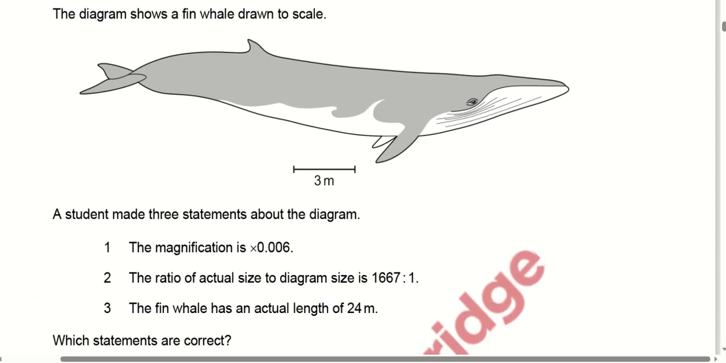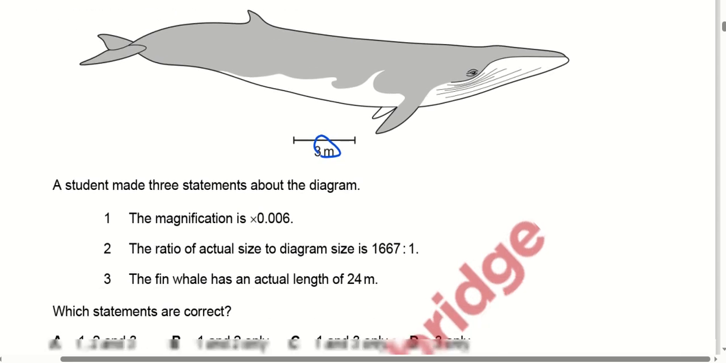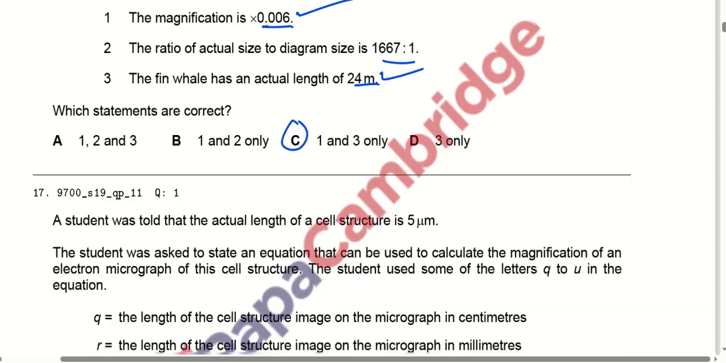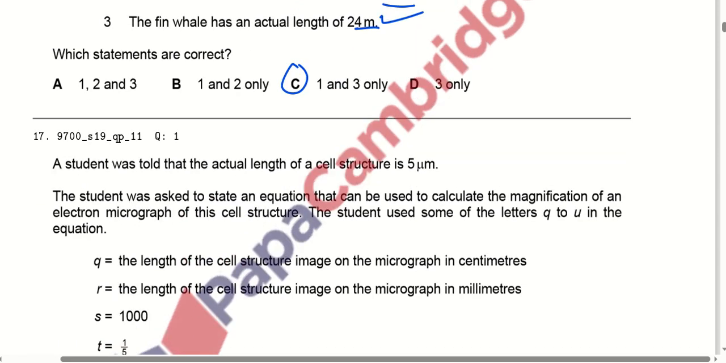The diagram shows a fin wheel drawn to scale, which is 3 meter. A student made 3 statements about the diagram. The magnification is 0.006 times. The ratio of the actual size to diagram size is 6166 and so on. So we have to consider all 3 points and find out which one is correct. Option C is correct here, because we find that magnification is 0.006 and the fin wheel has an actual length of 24 meter, then that particular statement will be correct.